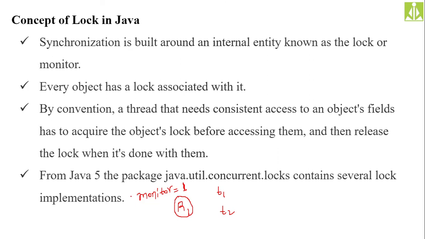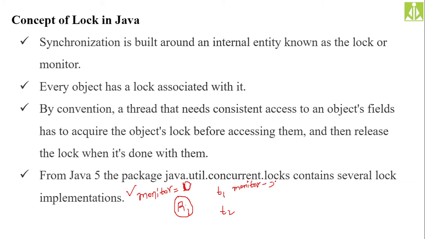How does this variable act like a lock? When T1 checks the monitor value and it is 1, before starting to access resource R1, T1 will do monitor minus minus. That is decrementing the value of monitor, so the monitor value goes to 0.